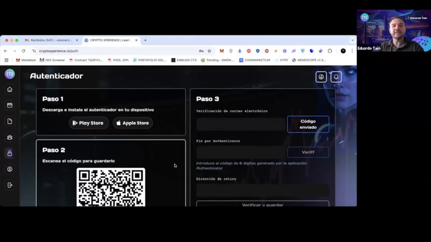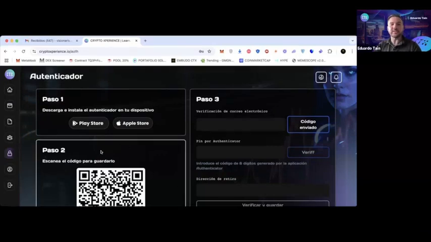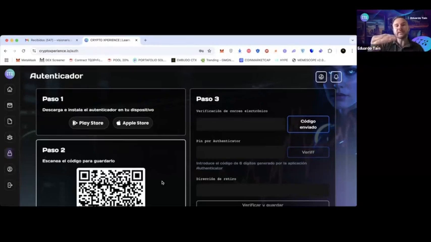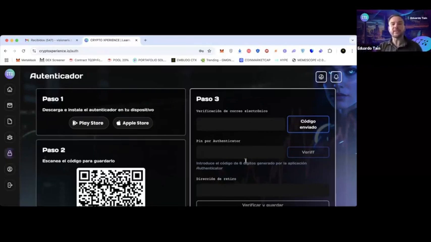So what I'm going to do is stop sharing the screen for a moment and scan the QR code. Before proceeding, notice the following. You have two options: scan the QR code, if you are on another device like I am now, with the phone in my hand, or further down you will see an alphanumeric code of letters and numbers. If you are doing everything from your own phone, you copy it and go to Google Authenticator and paste it there, to then proceed with the following steps.